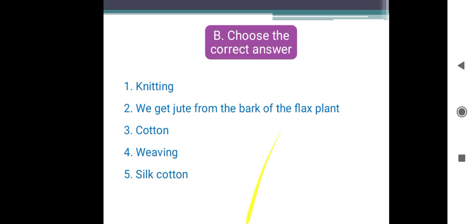Okay. The next, very short answer type question. Give one word for the following. First question. The material made by weaving or knitting of yarn. What is the answer? Fabric. Second question. The pattern in which two sets of threads are arranged in a cloth. What is the answer? Weave.